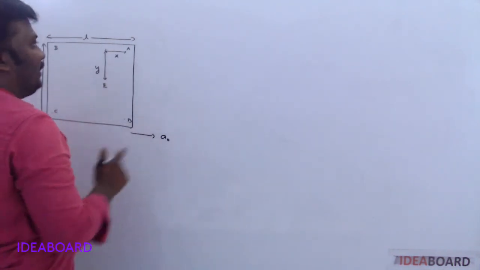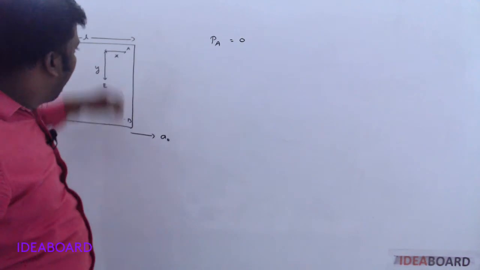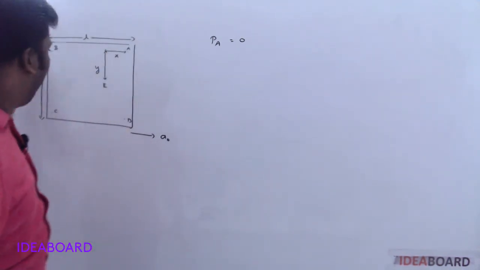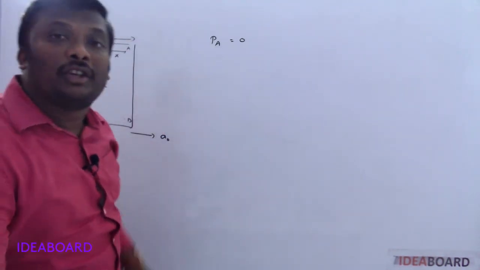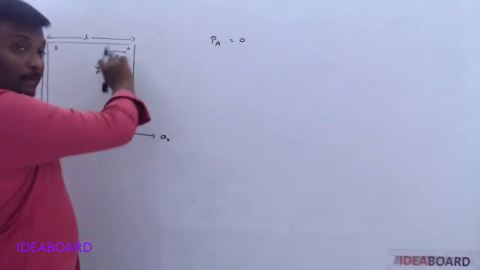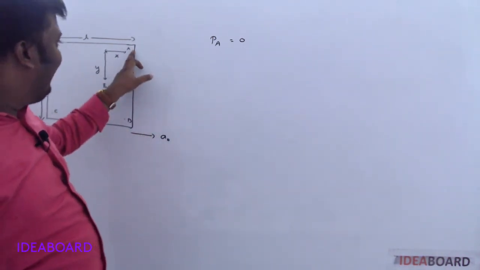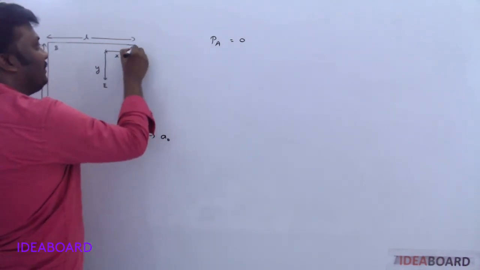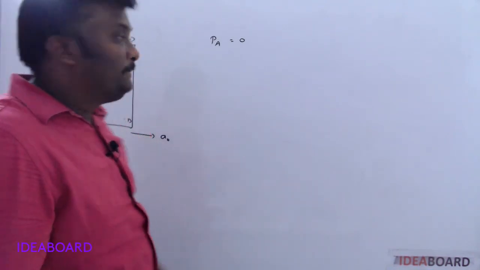This vessel is entirely closed now. Due to this, the pressure at A should be equal to 0. If it is open at this place, then here entirely liquid is there always. So here atmosphere pressure acting, then PA becomes equal to the P naught, atmosphere pressure. But it is closed now. Due to the close, at this edge, only at edge I am explaining, this is A. Okay, at this edge, PA becomes equal to 0.